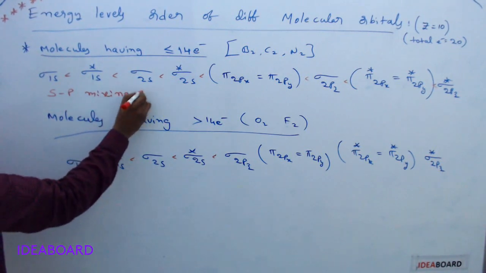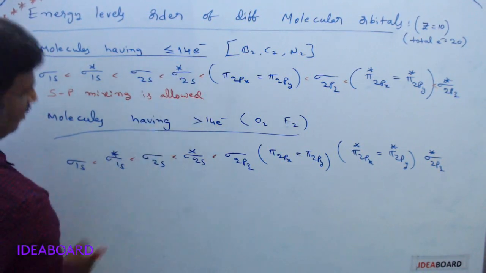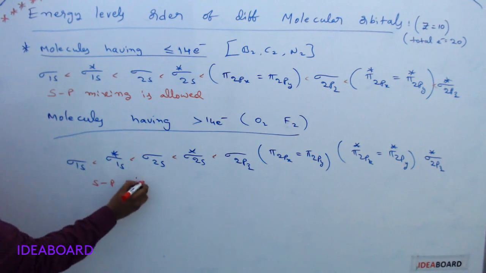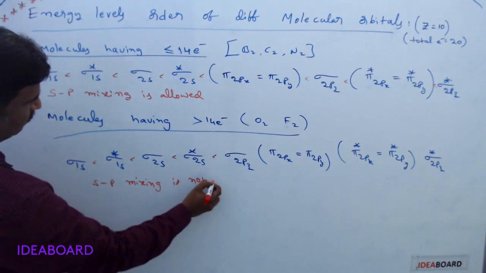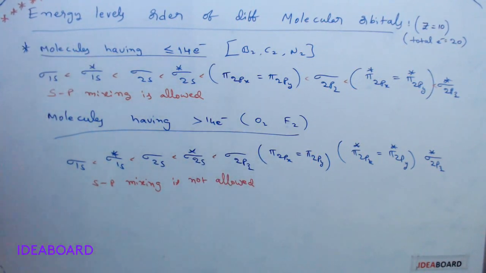Sp mixing is allowed here, and sp mixing is not allowed here.